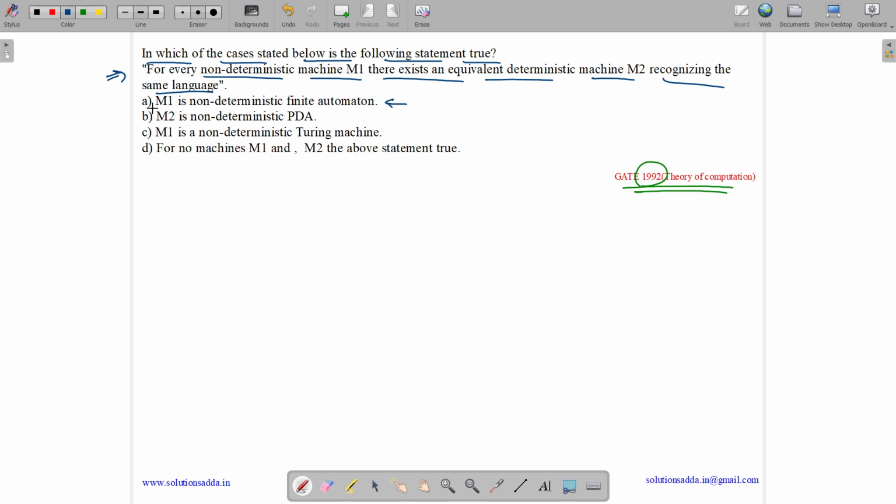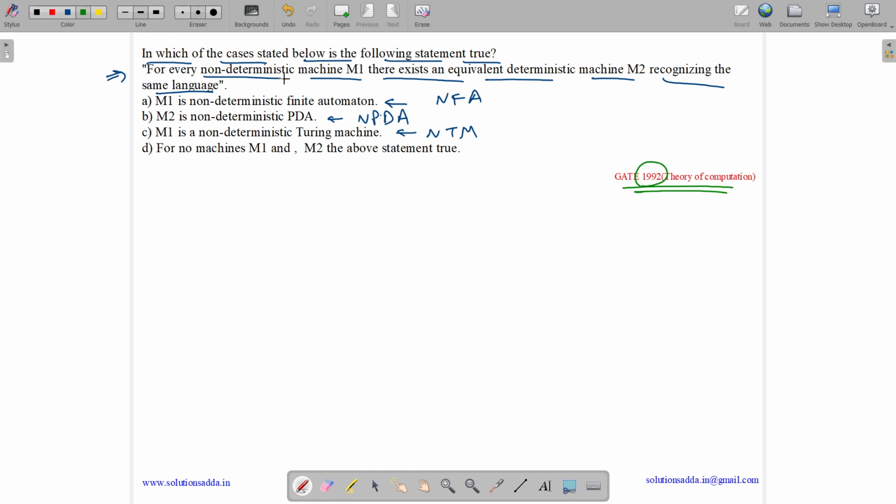Options are: M1 is a non-deterministic finite automata, which means NFA. M2 is a non-deterministic PDA, which means NPDA. M1 is a non-deterministic Turing machine, which means NTM. For no machines M1 and M2, the above statement is true.